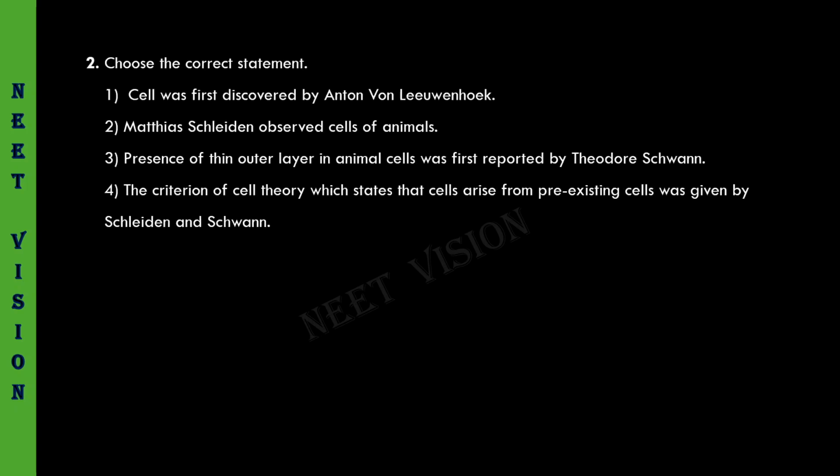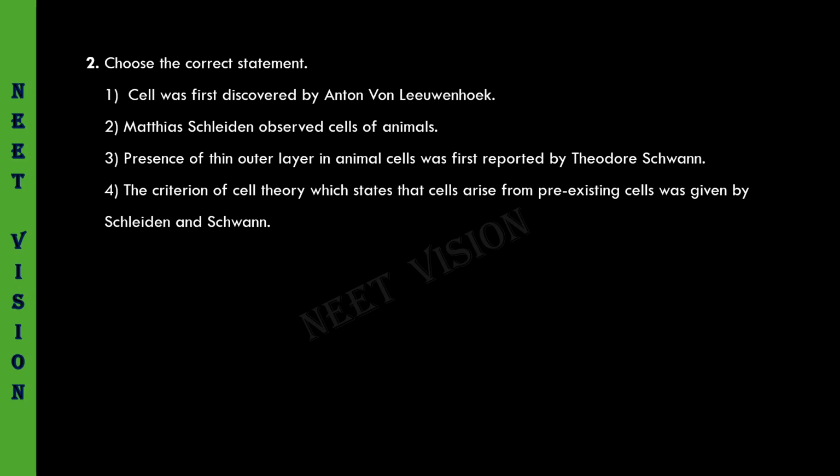Choose the correct statement. Cell was first discovered by Anton von Leeuwenhoek. No. It was first discovered by Robert Hooke. Leeuwenhoek for the first time discovered living cells. Matthias Schleiden observed cells of animals. No, he observed the cells of plants. Presence of thin outer layer in animal cells was first reported by Theodore Schwann. This is the correct statement. He for the first time observed a thin outer layer in animal cells. So the third option must be the correct statement.